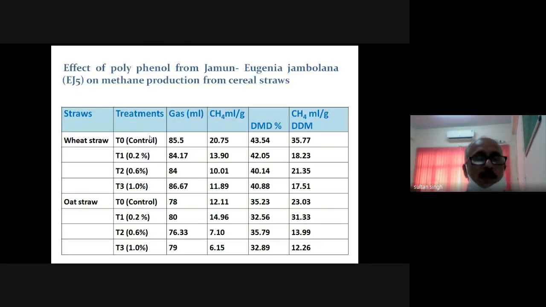So friends, in these slides you see some of the compounds that we isolated. There are a number of compounds. I am not showing all those compounds here. We have isolated them from the different feed and fodders, and we found them very efficient, having a high potency or efficacy to reduce the methane production if they are used in the feeding system.